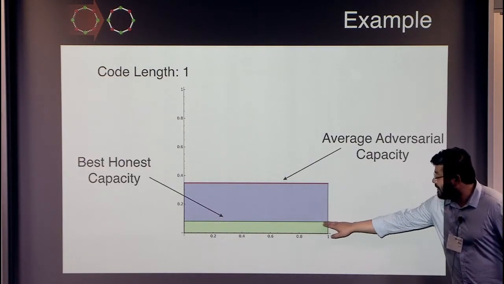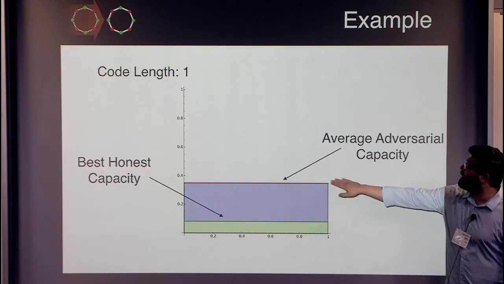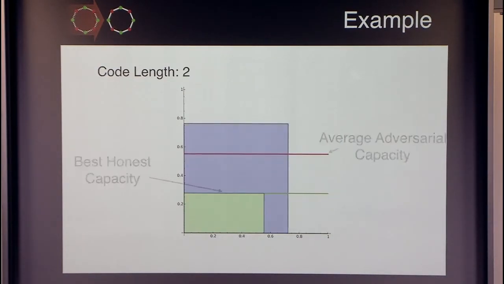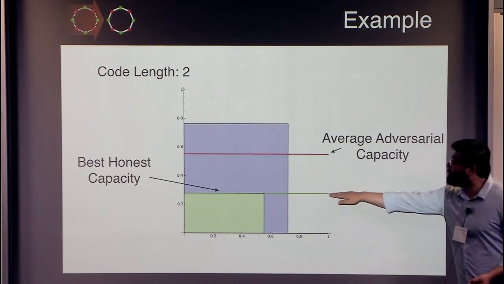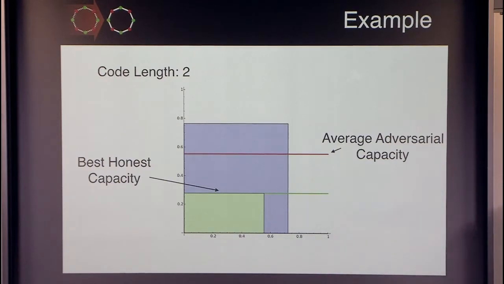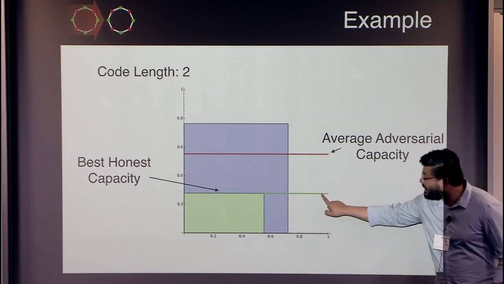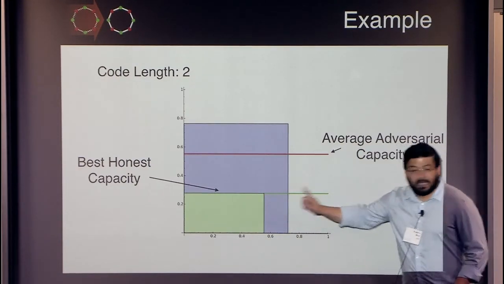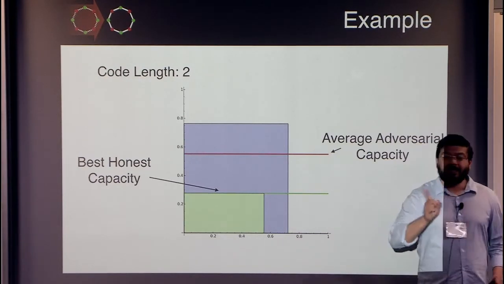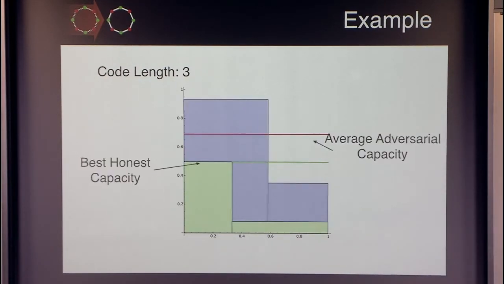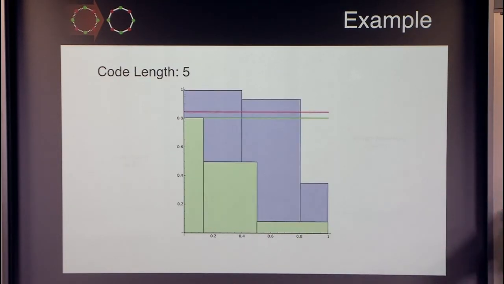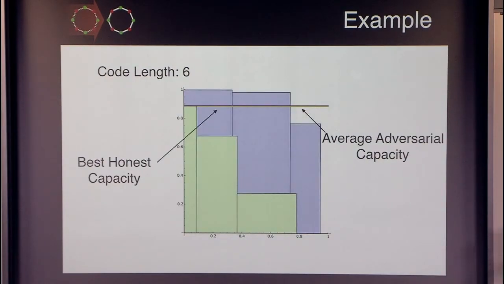And the honest maximum subchannel capacity is significantly lower than the average adversarial capacity. If you use encodings of length 2, then both these quantities increase, but believe me, these two actually get closer to each other. What are these two quantities? Let's again look at them. This is the maximum capacity in the honest receiver case, and this is the average capacity in the adversarial receiver case. So we keep using encodings of greater and greater length. These two keep getting closer and closer. And at 6, we are nearly there.